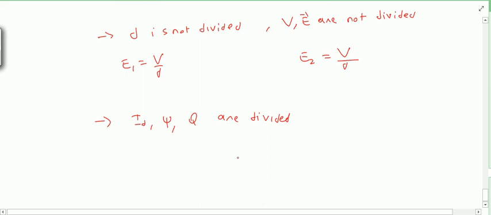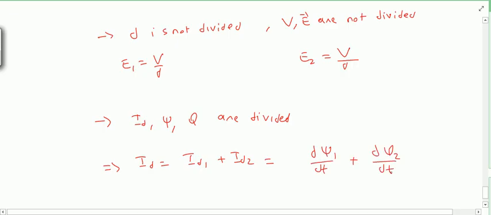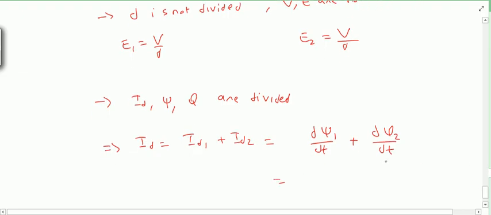Okay, so now you know that ID is ID1 plus ID2, and that is d psi 1 by dt plus d psi 2 by dt, right? And the psi 1 and psi 2 are nothing but the charges only, right? I can replace this as dq1 by dt plus dq2 by dt, right?